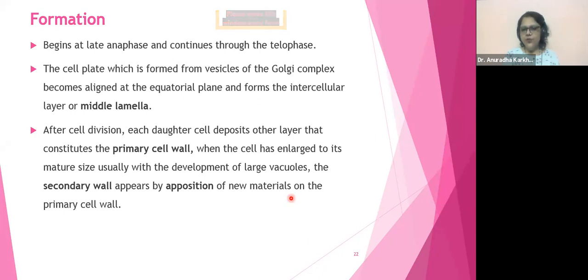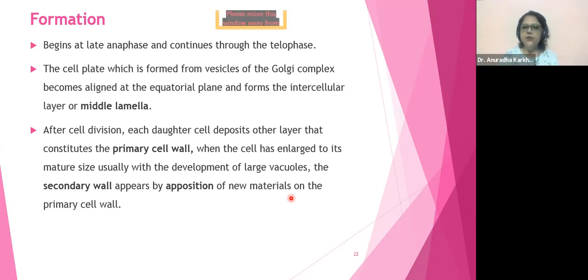So here, what is going to happen? The cell will divide into 2 parts, right? So the parent cell will divide into 2 daughter cells. Fine. And during this division of the 2 daughter cells, these are the phases that the cell undergoes. So this particular cell wall formation will begin after almost completion of anaphase, and it would continue through the telophase. Okay, that is what they are saying when the cell wall formation initiates in the plant. It is like that. Okay.